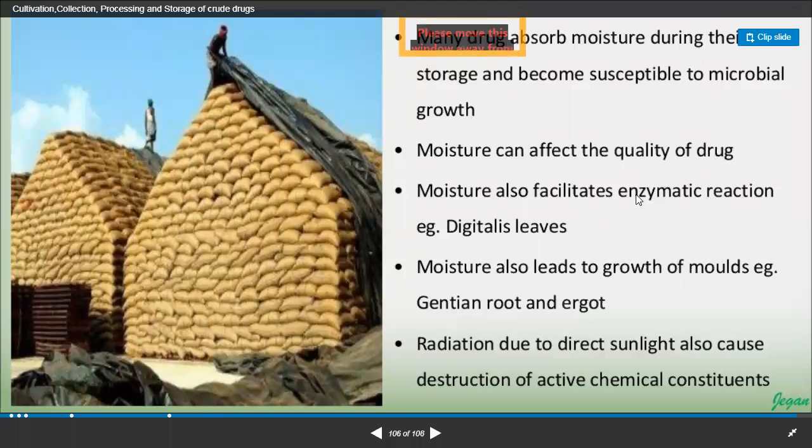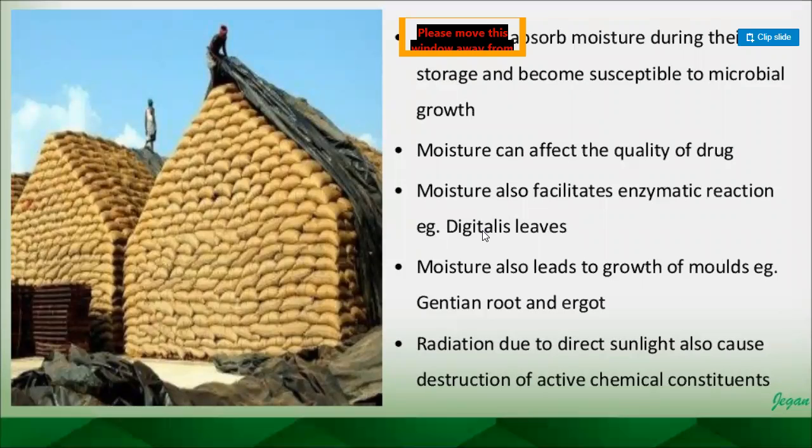Moisture also facilitates enzymatic reactions, for example in digitalis leaf. If enzymatic reaction takes place, in the last slide we discussed that digitoxin and digitoxigenin are the constituents in the digitalis leaf, which acts as a cardiac glycoside. If the enzymatic reaction takes place, they are going to change their form, and instead of giving the cardiac activity, they may give some other types of harmful effect.